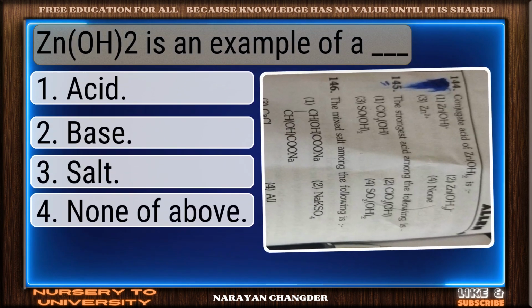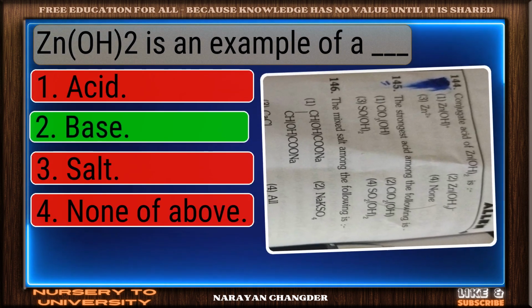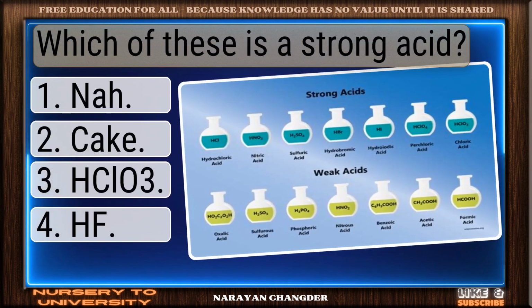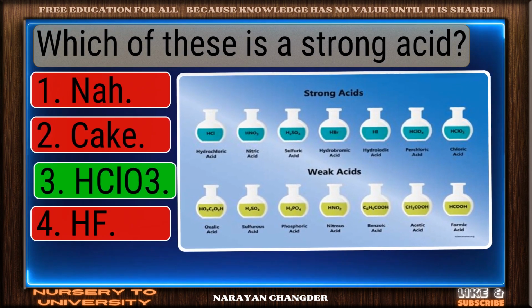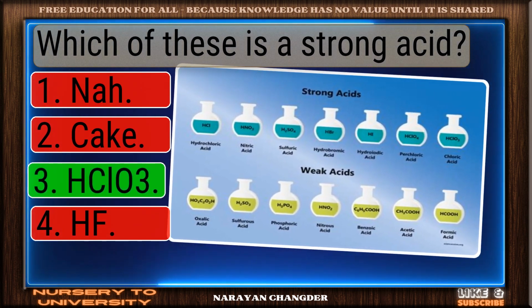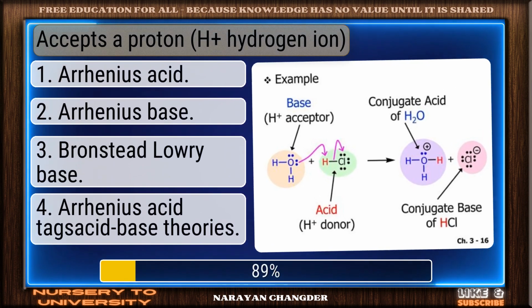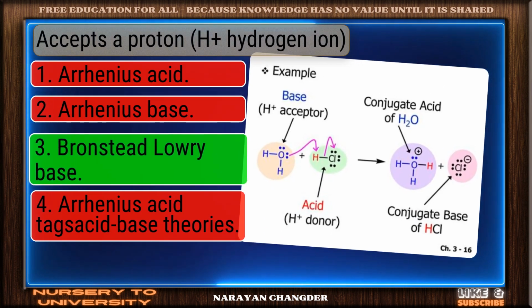ZnO2 is an example of a dash. Perfect. Base is the correct choice. Which of these is a strong acid? Nicely done. HClO3 is a solid answer. Accepts a proton. Well done. Bronsted-Lowry base is the right choice.